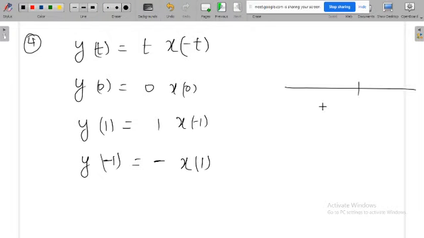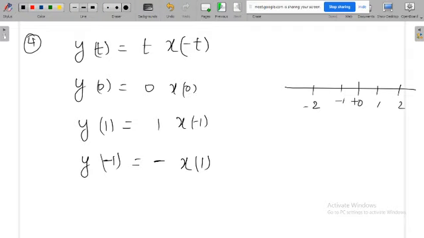Again please do not worry about the 0, 1 or minus 1, these are all just numbers, but you have to concentrate on input and output. This number could be anything, positive or negative, no problem, but you have to concentrate on this input. So 0, 1, 2, minus 1, minus 2.